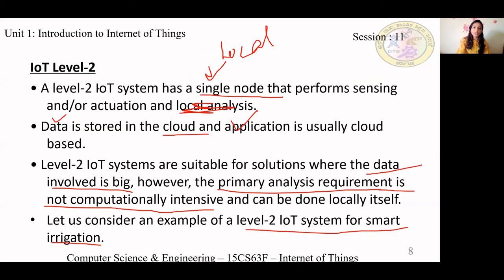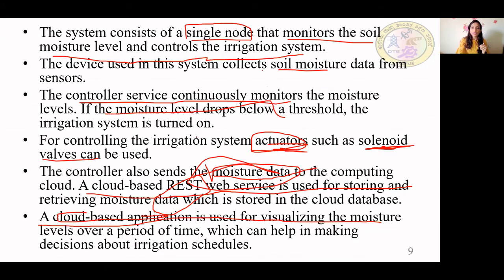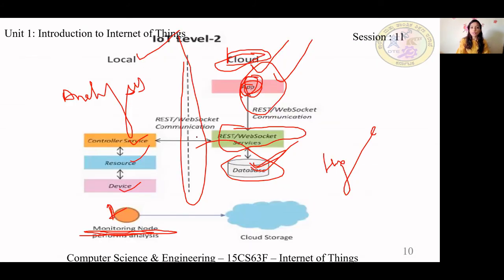Next came IoT level 2. Here also, most of the things were kept at the local, but two things they shifted to the cloud, that is data and application. Because the database was at the cloud, they had to shift the web service also. The web service helps you to connect these components. So this was used where the data involved was big, and the application was big. Analysis was done locally only. For this, we saw the smart irrigation example. This is how your IoT level 2 looks like. One question might come: explain IoT level 2 with a neat diagram.